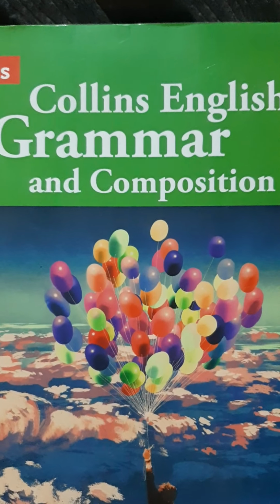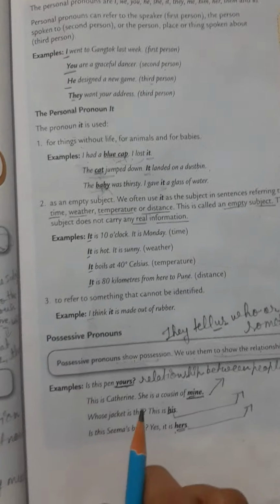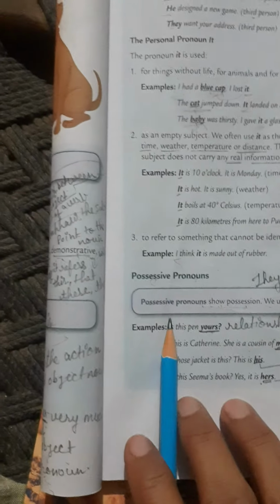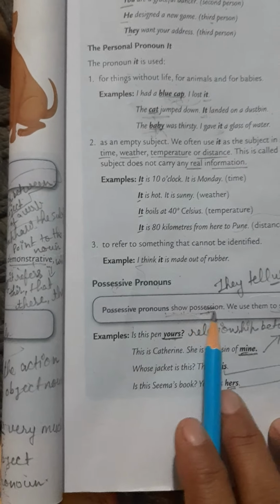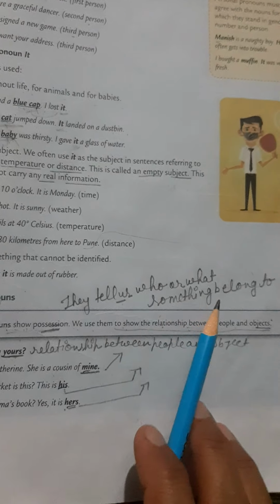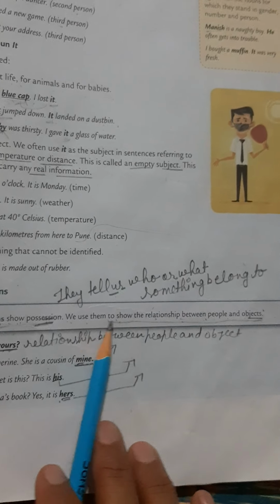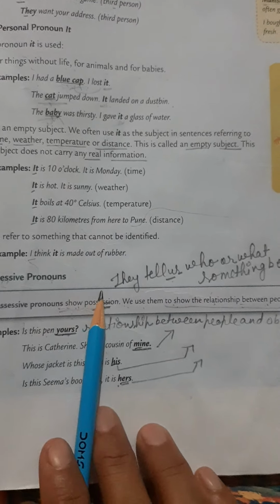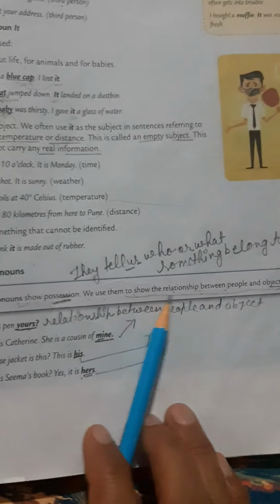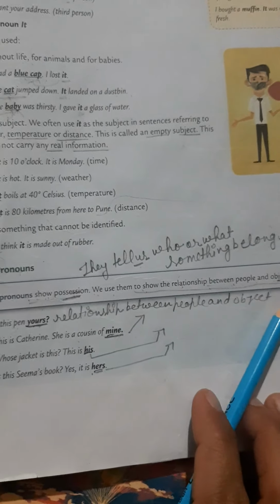Now we will discuss kinds of pronoun. Which kinds of pronoun? Possessive pronoun. Okay? Yes, now we will discuss possessive pronoun. Possessive pronouns show possession. Everybody knows possession. Possession tells us who or what something belongs to. It shows the relationship between people and animals. Now we can say we use them to show the relationship between people and objects.